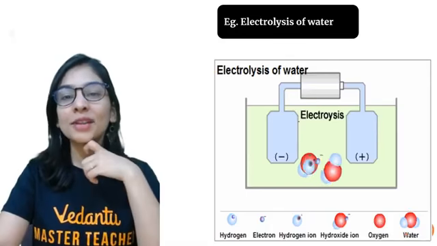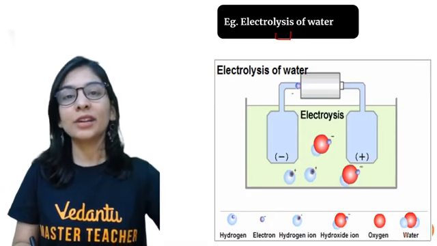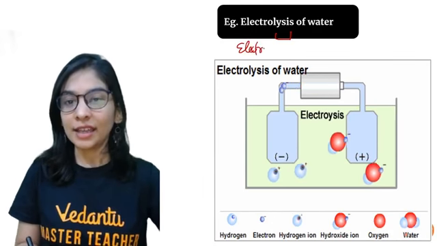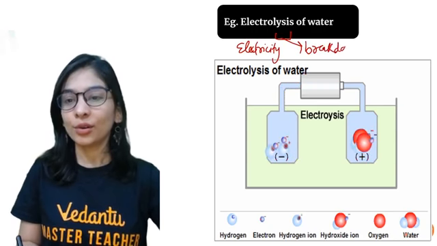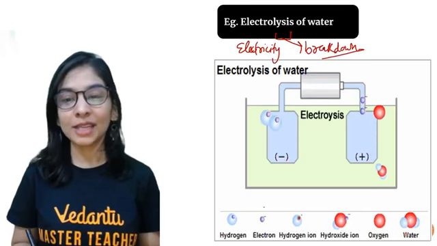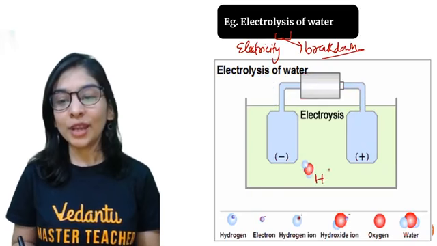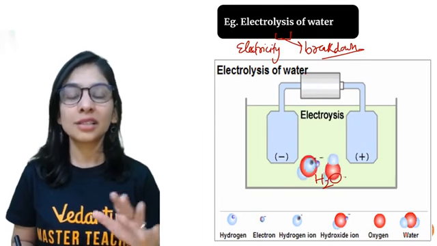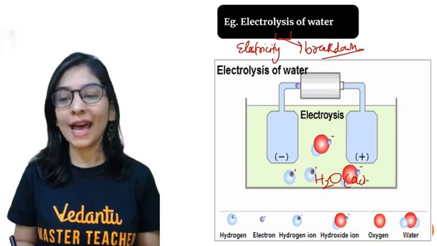Now the second type is electrolysis: lysis means breakdown, electro means electricity. When a substance breaks down when electricity is passed through it. A very famous example that you know is electrolysis of water. I take water, not normal distilled water, I will put 2 to 3 drops of acid into it.